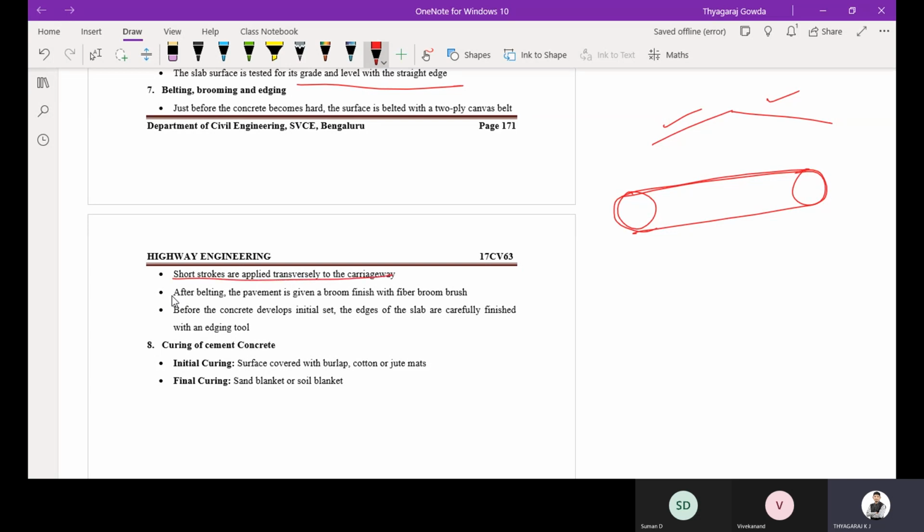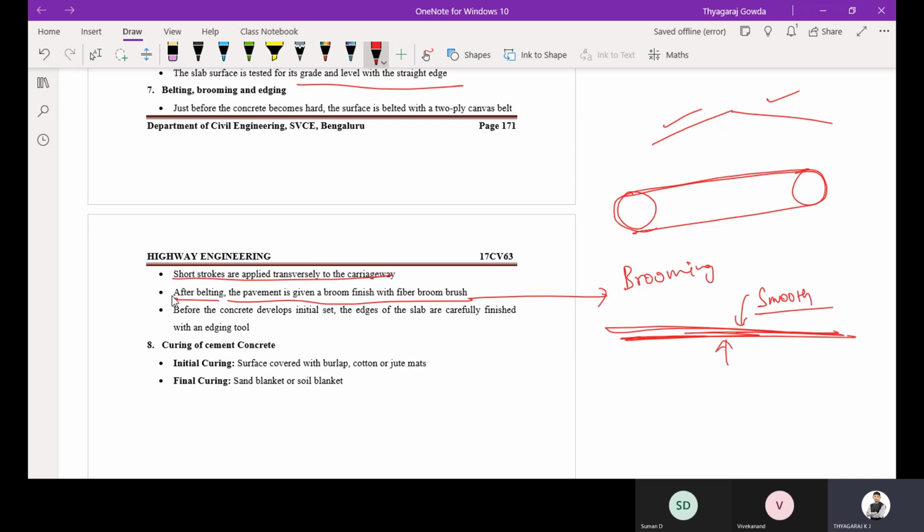Short strokes are applied transversely to the carriageway. Then after belting, the pavement is given a broom finish with a broom. Why are we going to do this brooming? On the concrete surface the cement will get placed over it, which would provide a smooth surface. So to provide skid resistance, okay, to provide skid resistance we are going to do this brooming. Then before the concrete initially sets, the edges of the slab are correctly finished.